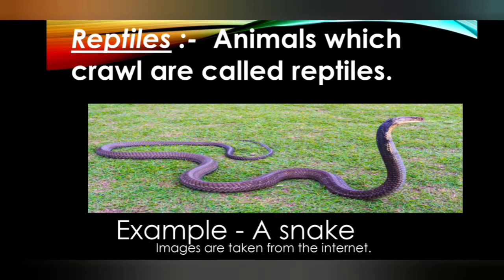Next is reptiles. Animals which crawl are called reptiles. They don't have legs, or they have very short legs. Such living things are called reptiles. The example is given with a snake. A snake is an example given for a reptile.